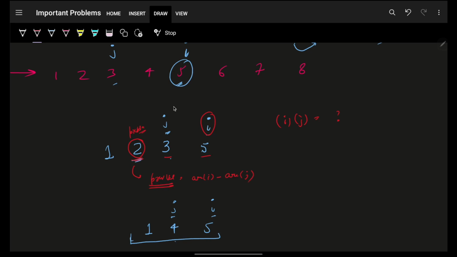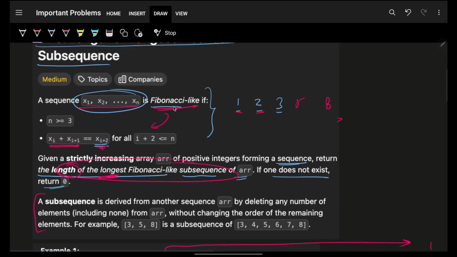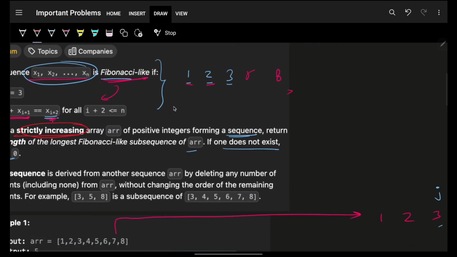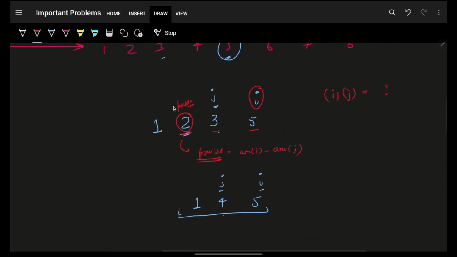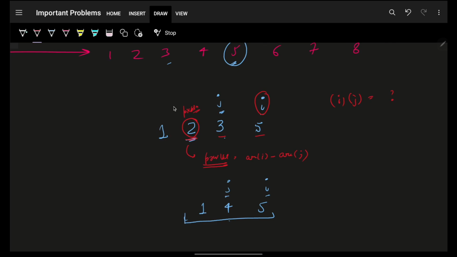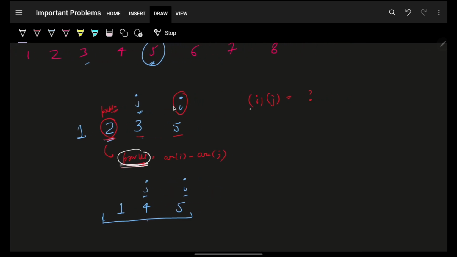I can maintain a hash map, because the problem said that the array is strictly increasing, which means I will never have any repeating element. With that in mind, because I will never have a repeating element, I can maintain a hash map saying for any specific value, what is its corresponding index. There will be only one index for one value, so it is easy for me to maintain a hash map.